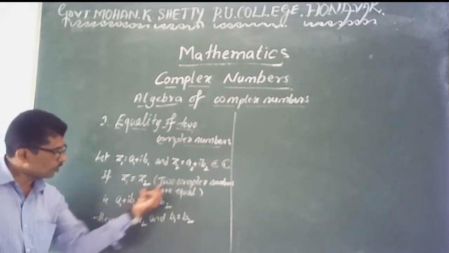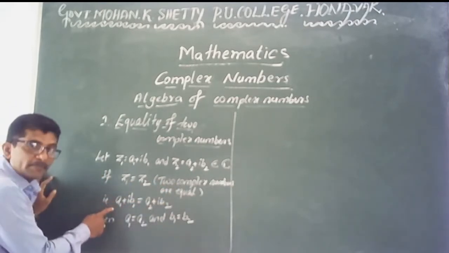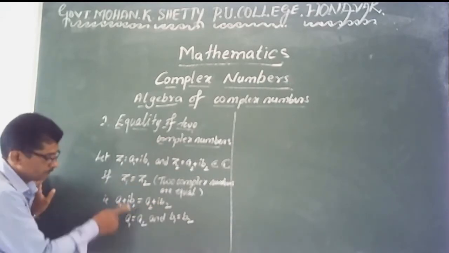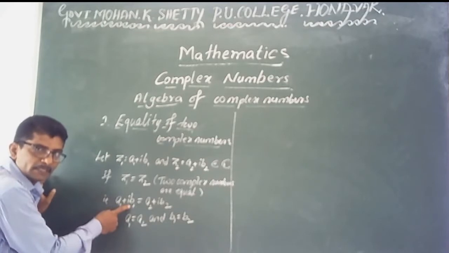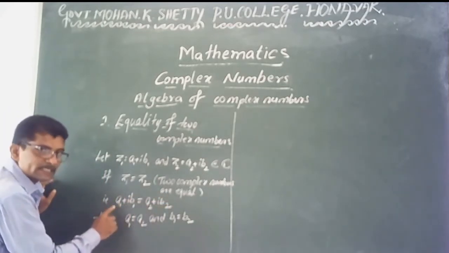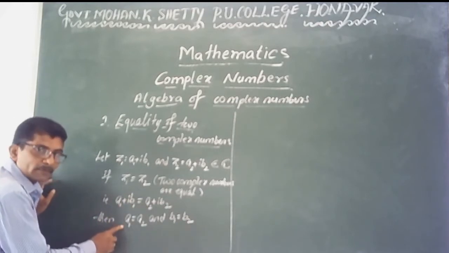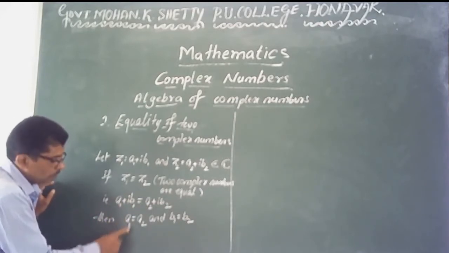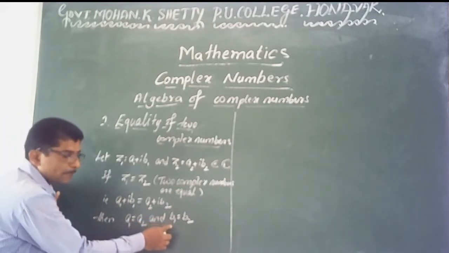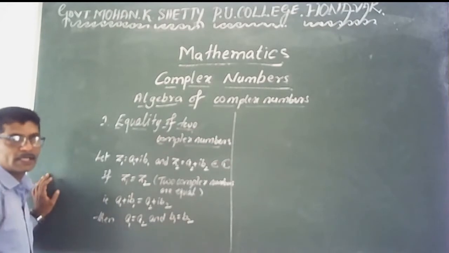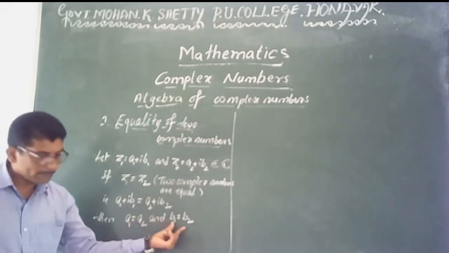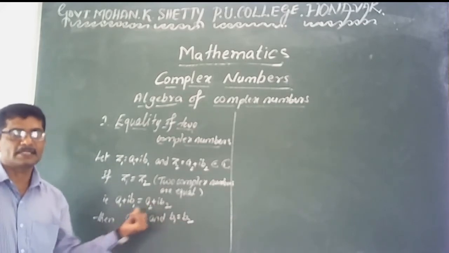Here a1 is the real part of the first complex number, a2 the real part of the second, b1 the imaginary part of the first complex number, and b2 the imaginary part of the second complex number. If two complex numbers are equal, then the real part of the first complex number is equal to the real part of the second complex number, and the imaginary part of the first equals the imaginary part of the second. It means the real and imaginary parts are separately equal.